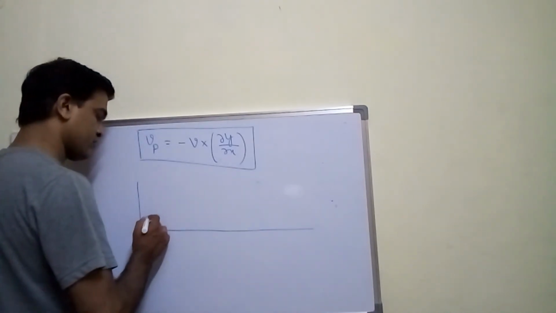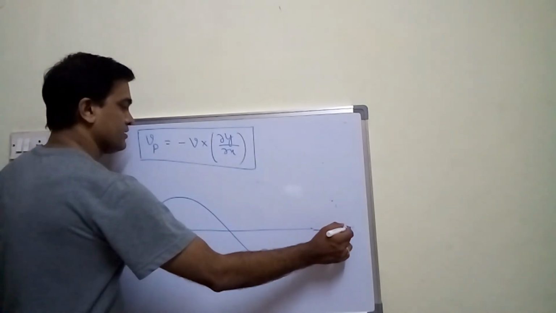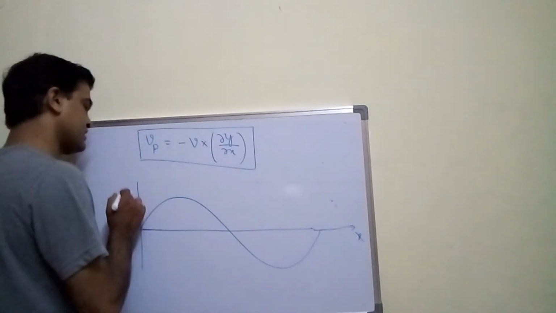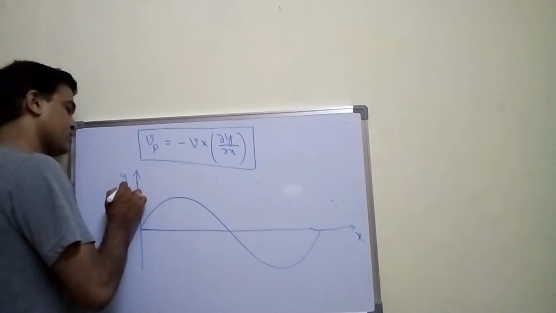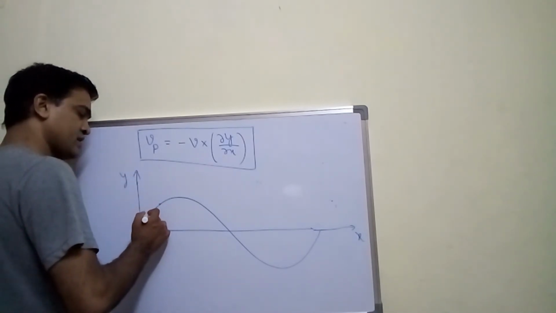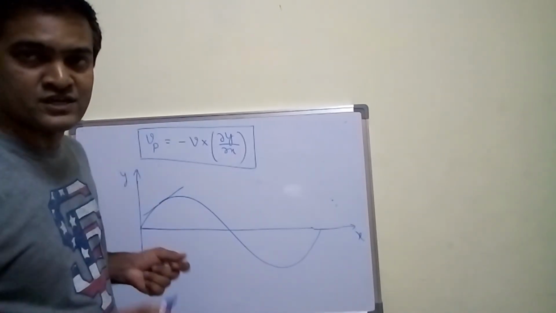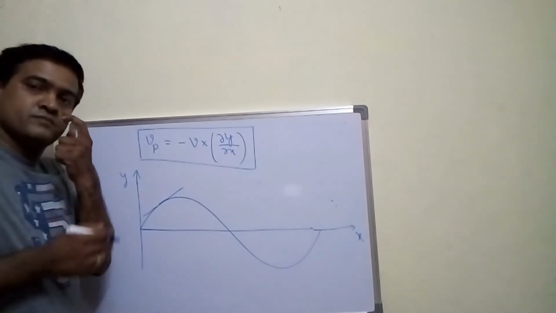Let's say this is a waveform, and this is x, and this one is y. Here I am considering one point. If I draw a straight line like this, touching at one point, this is nothing but a tangent drawn at one point to the curve.